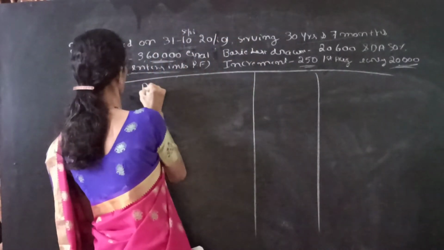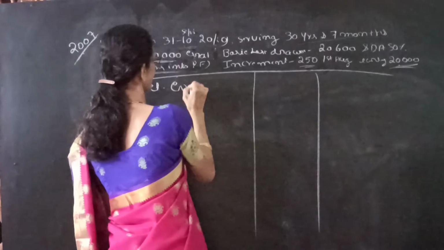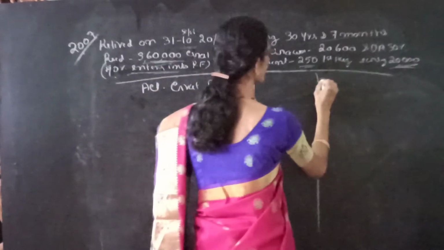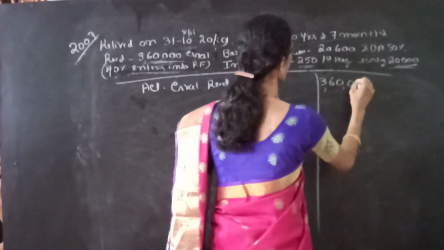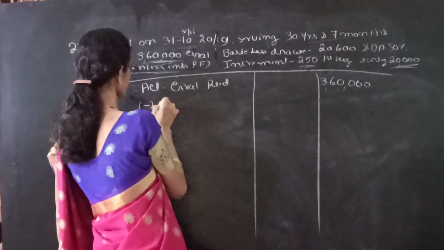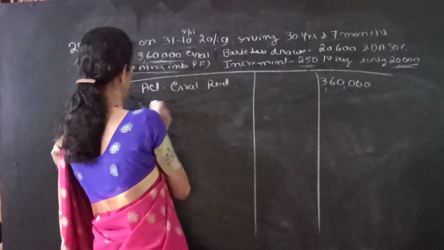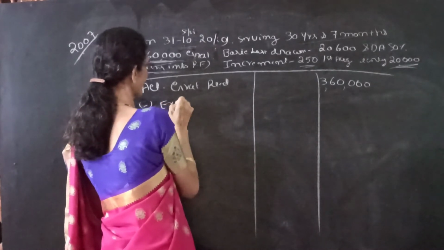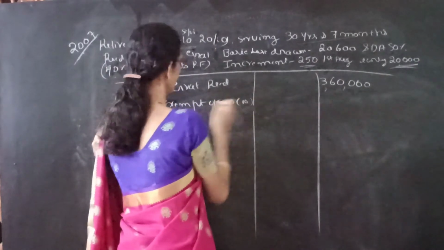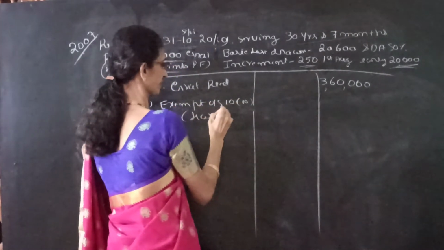So next, computation of taxable gratuity if he is not covered under the Act. First we have to write actual gratuity received, as it is given, 3,60,000, less exempt under section 10, within the bracket we have to write least of.